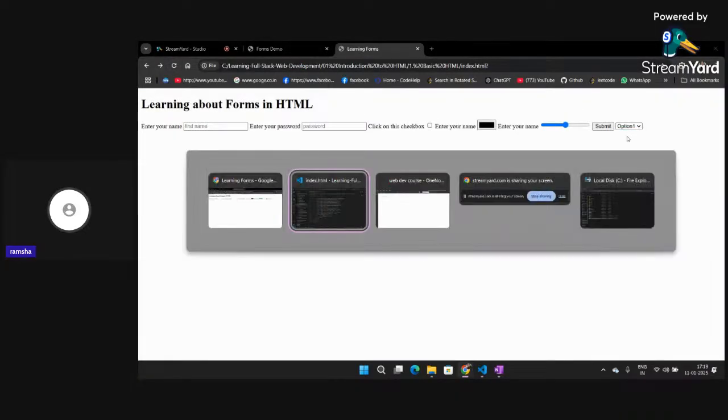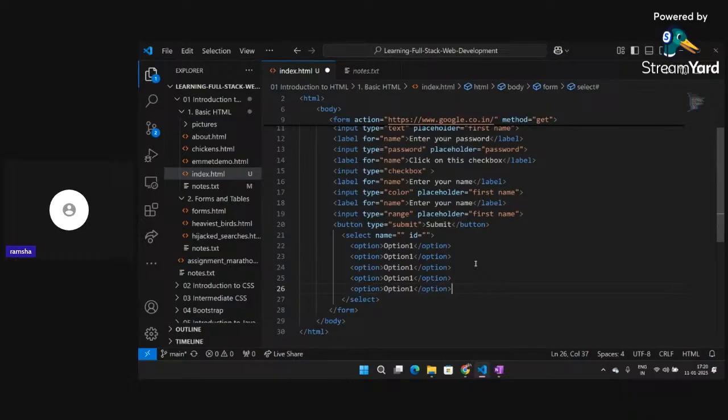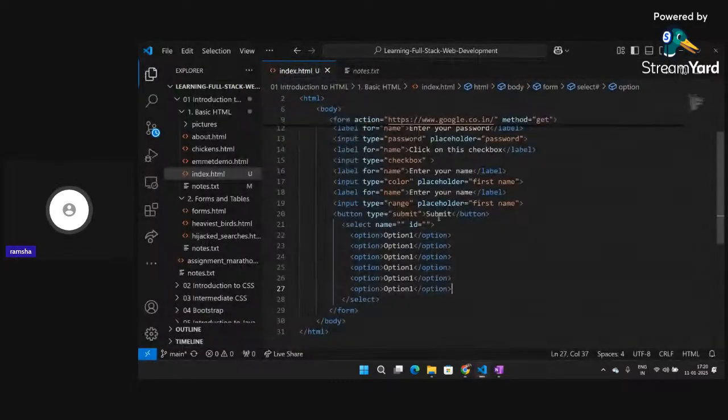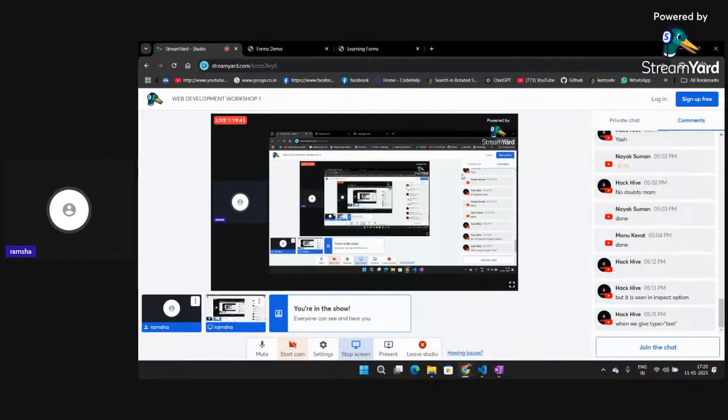So I'm able to select option 1. Similarly, I can add more options. You can add any option of your choice, and you can select them from the drop down. So option 2, option 3, save this, click on refresh. You can see you can select any option of your choice from this select drop down. So that's also a very important type.